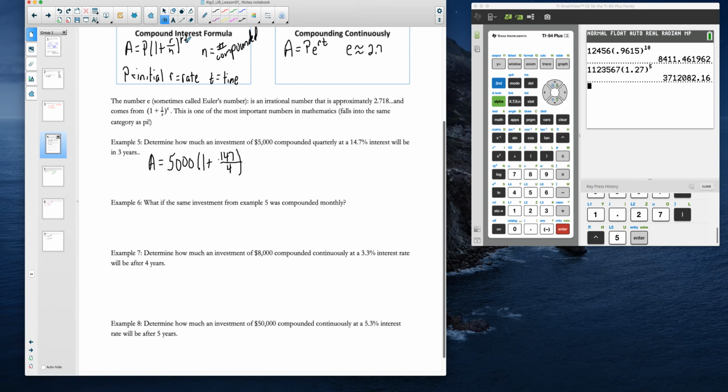And then we have RT as our exponent. That's the same rate that we just put inside, 0.147, times how long we are going to invest this, which is 3 years, so times 3. Now, once again, what's nice is that we don't really need to do much simplifying, because we want to know how much our investment will be worth after 3 years. So we can just come right to our calculators and type it just like it looks. So 5,000.